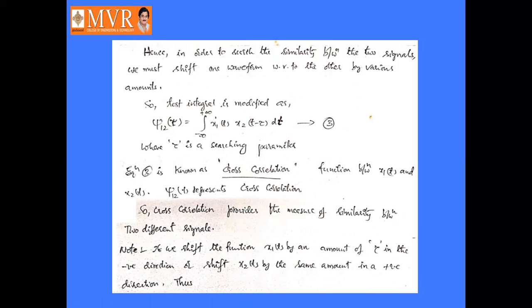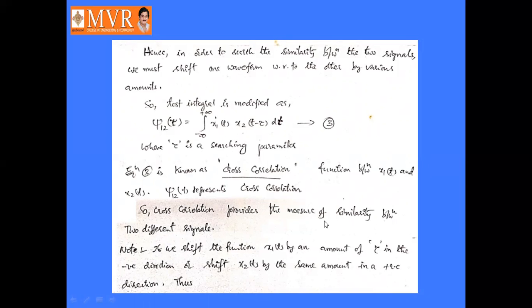Okay, right? In order to find the similarity between these two signals, we must shift one waveform with respect to the other by various amounts. So the test integral, which is varying from minus infinity to infinity, is modified as I12 of tau is equal to integral minus infinity to plus infinity x1 of t x2 of t minus tau dt. So this is nothing but the correlation or cross correlation function. Okay, so this is the measure of similarity between two different signals. Cross correlation provides the measure of similarity between two different signals.